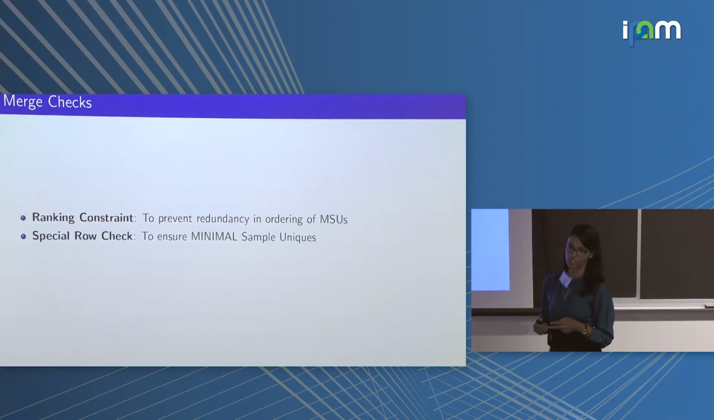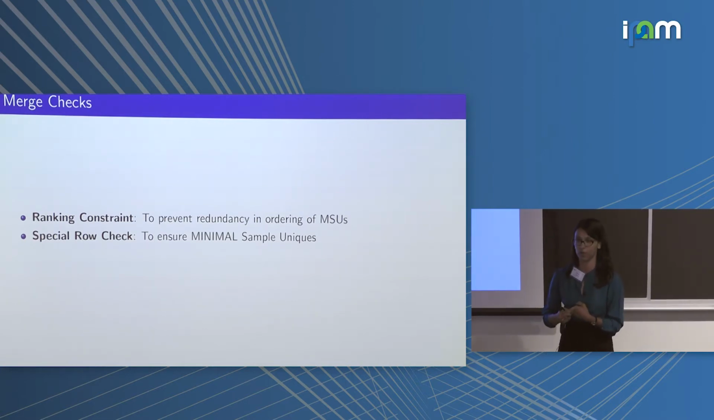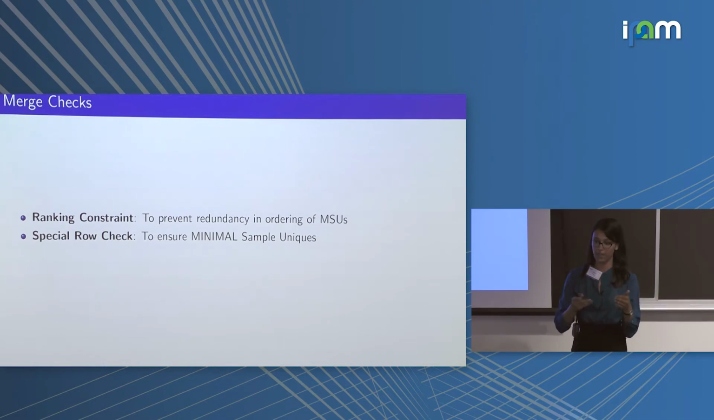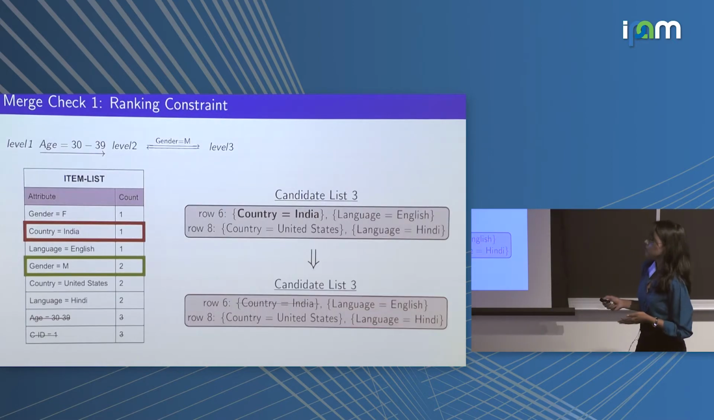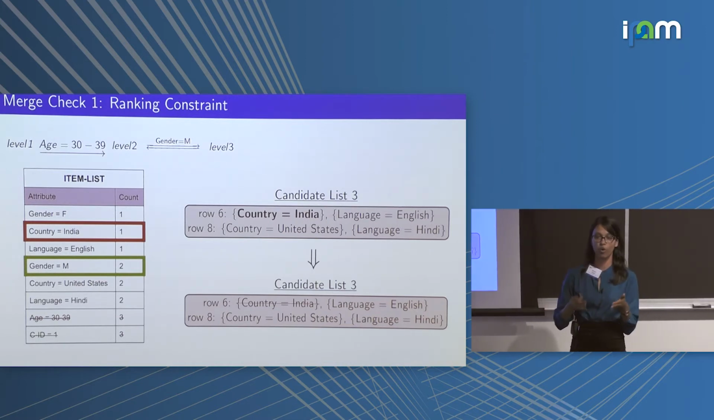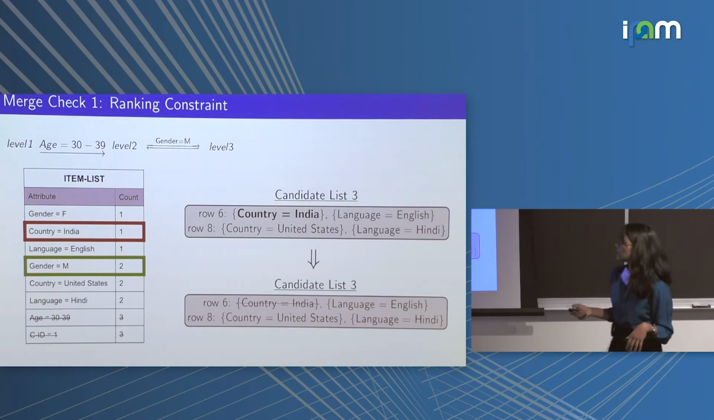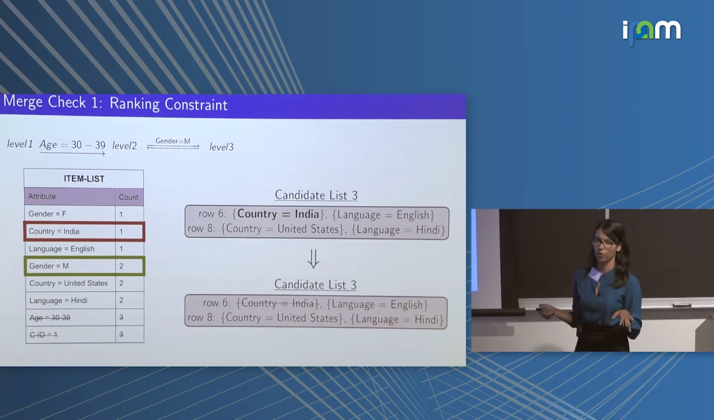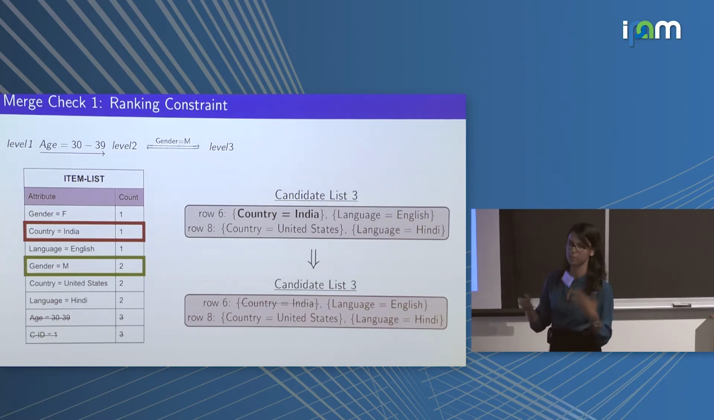We deployed 2 kinds of merge checks to ensure that these follow the properties of an MSU. These are the ranking constraint and the special row check. The ranking constraint helps us to ensure that there is no redundancy depending on which order we saw the attributes from. And the special row check helps us to ensure that the MSU that we have is in fact a minimal sample unique. It is also important to note that we check for the special row check when we have more than 1 item in our MSU candidate list. That means for our candidate list 3, if you can see, it consists of singular items, so we will not be deploying the special row check in this case. We'll be deploying that later on.